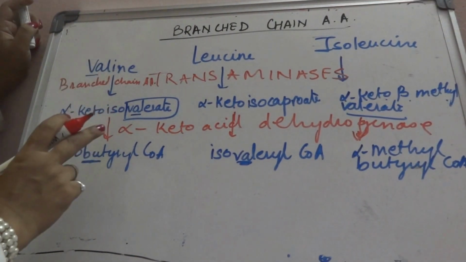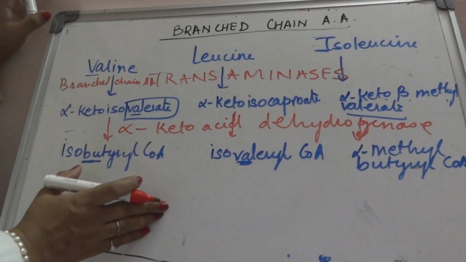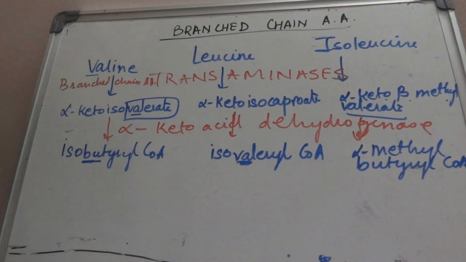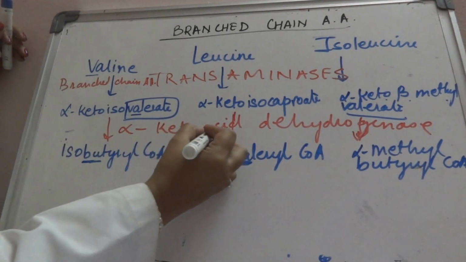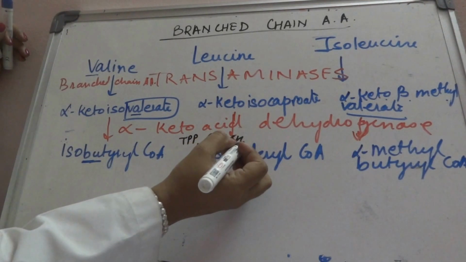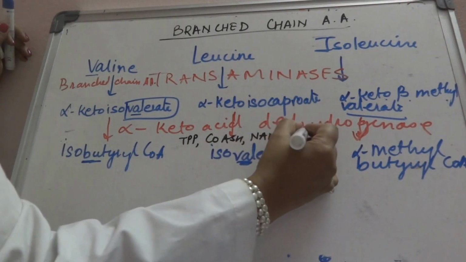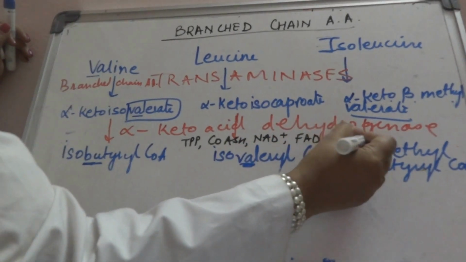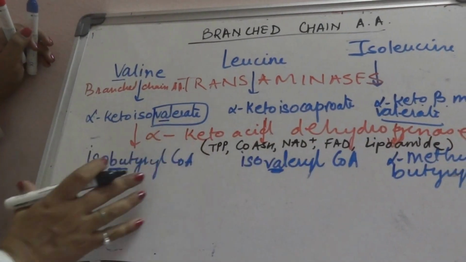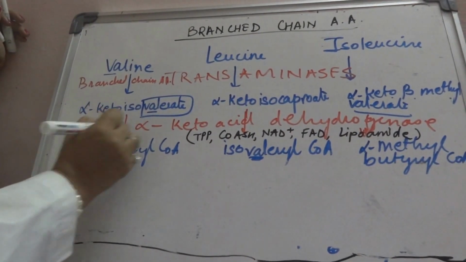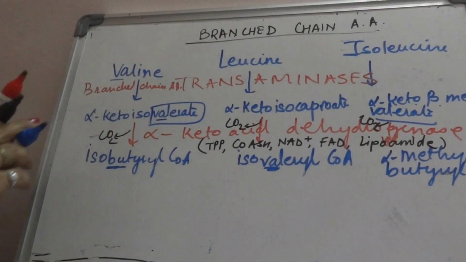Because we are forming a coenzyme A product, this alpha keto acid dehydrogenase complex consists of TPP, coenzyme A (CoASH), NAD plus, FAD, and lipoamide. In this reaction, carbon dioxide will be removed. So we are done with this.